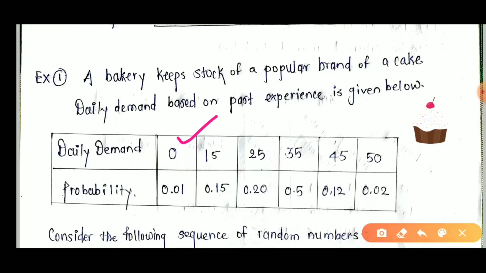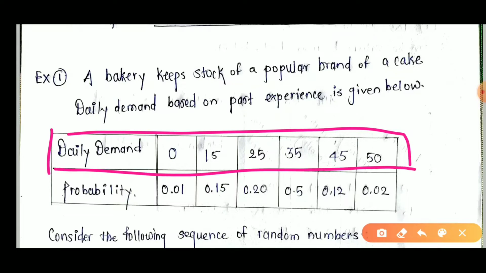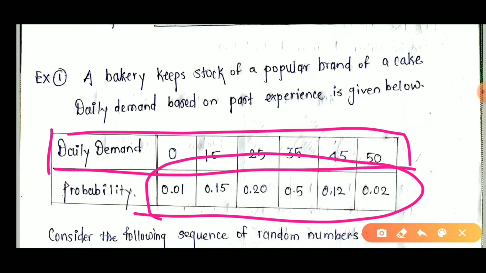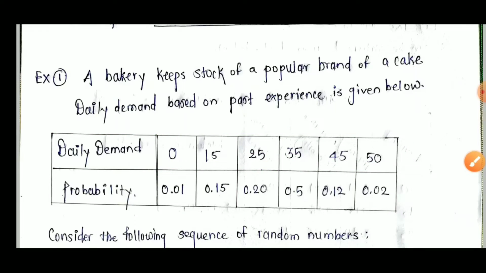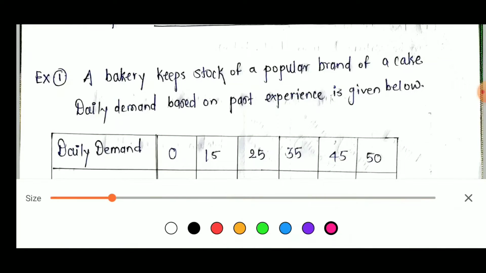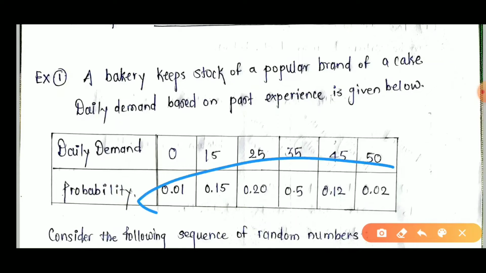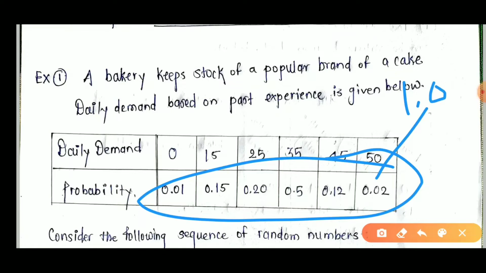What is the daily demand? The probability of selling zero cakes per day is 0.01. The probability of selling 15 cakes is 0.15. The probability of selling 25 cakes is 0.2. Means according to the daily demand we have been given the probability, and the summation of probability is always 1. We already know that.